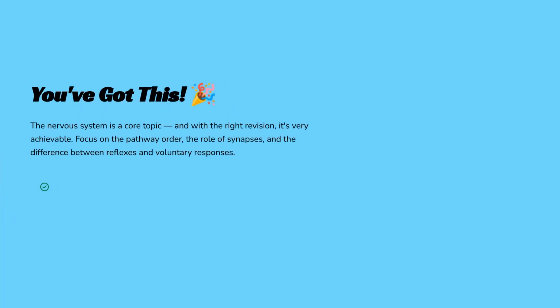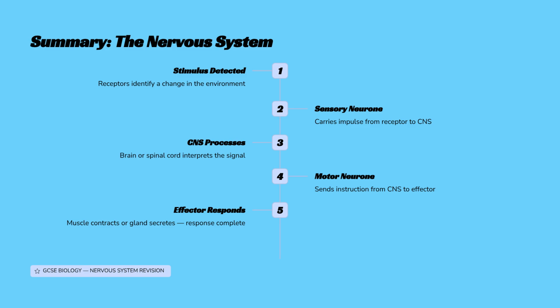You've covered the nervous system's core concepts. Focus on the pathway order, the role of synapses, and distinguishing reflexes from voluntary responses for exam success. You've got this. Here is a final summary of the 5 key steps in a nervous response, from stimulus detection by receptors, through the neurons and CNS processing, to the final effector response.